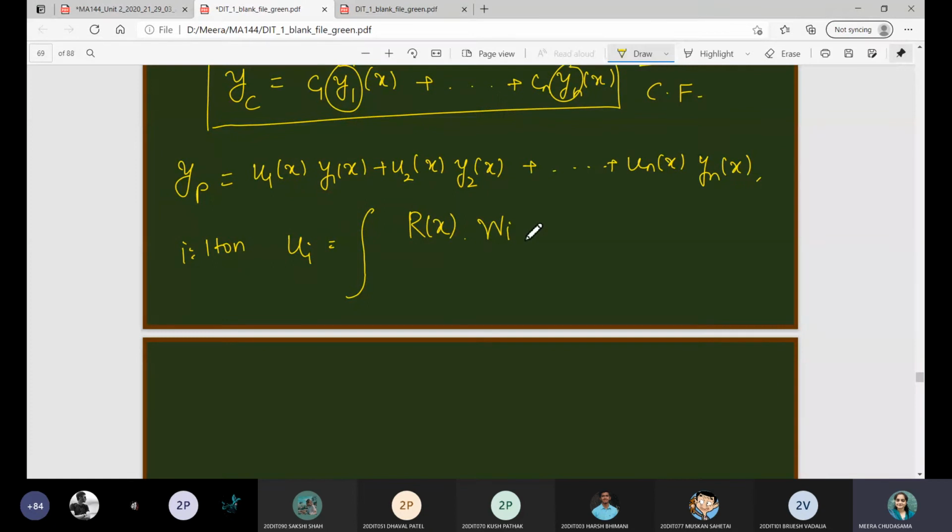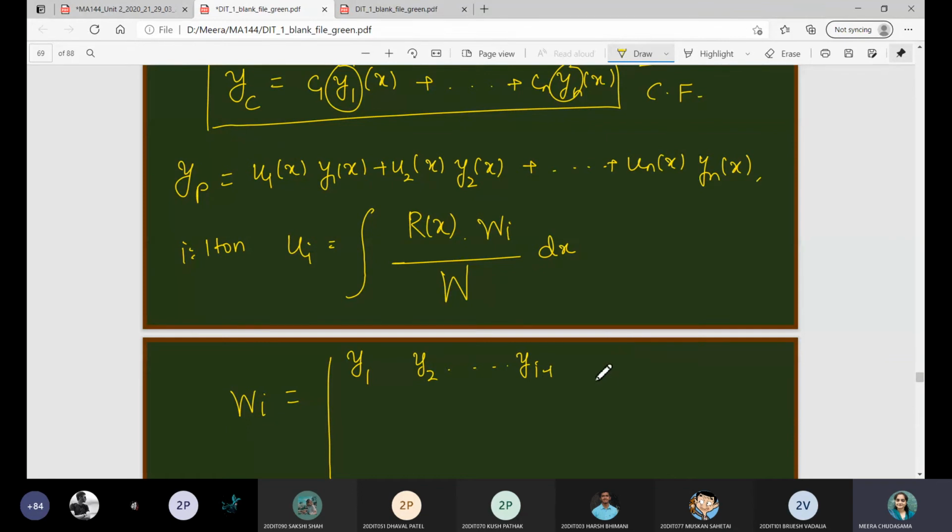Wi. Wi is a particular case of Wronskian. What is it? I will tell you. Denominator में W dx, where what is this Wi? So Wi is same as Wronskian, but ith column, i stands for ith column. So what is this ith column? So Wronskian का first row होगा y1, y2. Somewhere over here you will have yi minus 1.